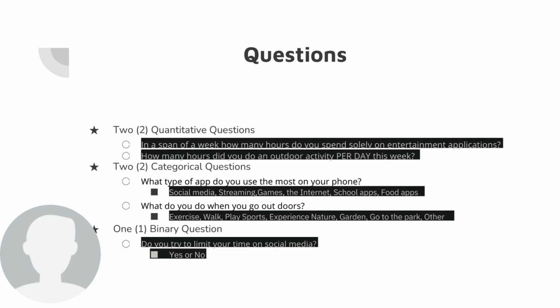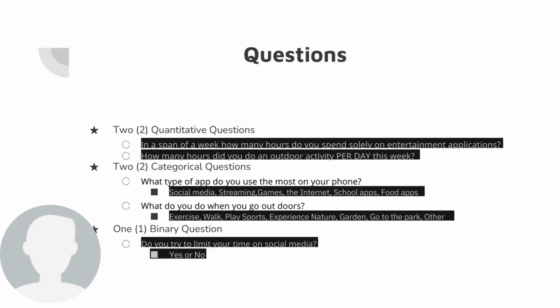So, for this project, we were assigned to pick 2 quantitative questions, 2 categorical questions, as well as 1 binary question. A quantitative question is something that can be measured in numbers. For my first question, I chose, in a span of a week, how many hours do you spend solely on entertainment applications?